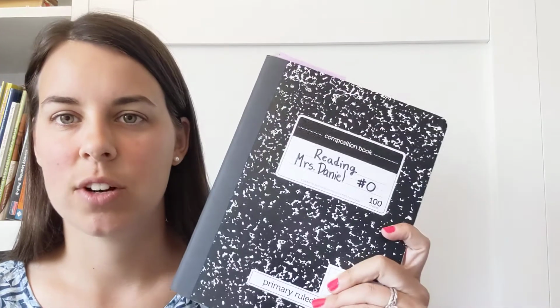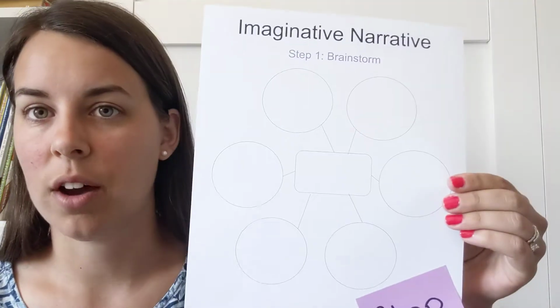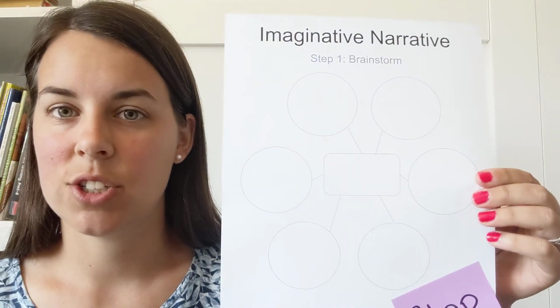Hi, second graders. Today we're going to be talking about generating focused ideas for our imaginative narrative. For this lesson, you're going to need your reading journal and a pencil. You're also going to need a worksheet I created for you that you can print off, and I'm going to link it in our agenda. You can also, if you don't have a printer, just write it in your notebook.